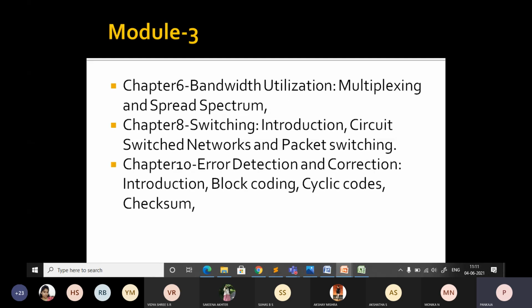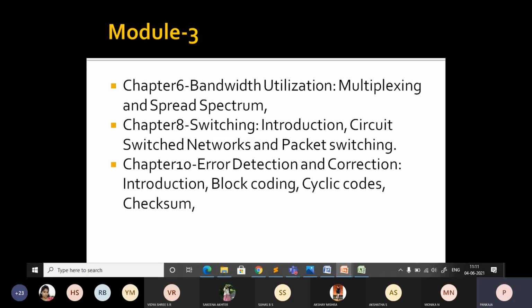There are 3 chapters, and maybe not all topics are included. Majorly you are going to concentrate on 2 topics in chapter 6, bandwidth utilization, that is multiplexing and spread spectrum, and chapter 8, switching. You are already aware of these terms: switching, circuit switch network, packet switching. In the first chapter there is only the introduction part, so here you are going to learn in detail how exactly these 2 methods work.